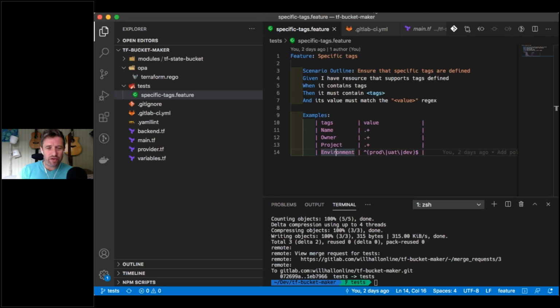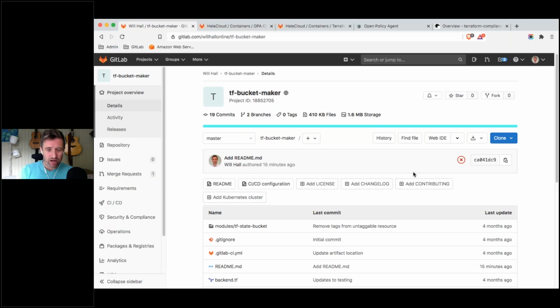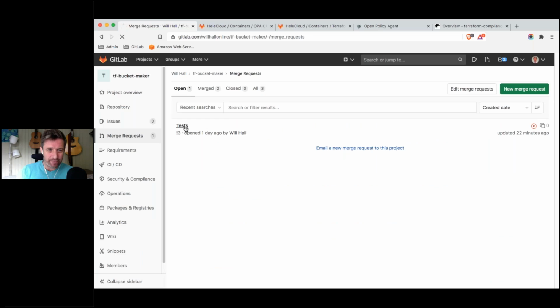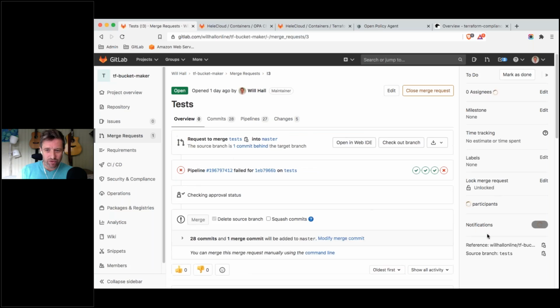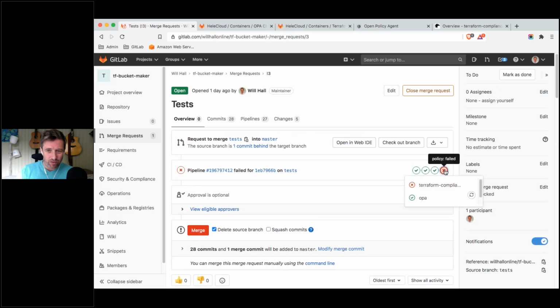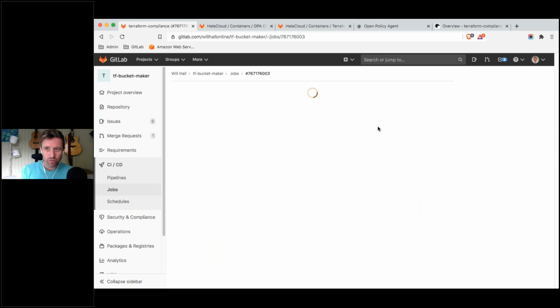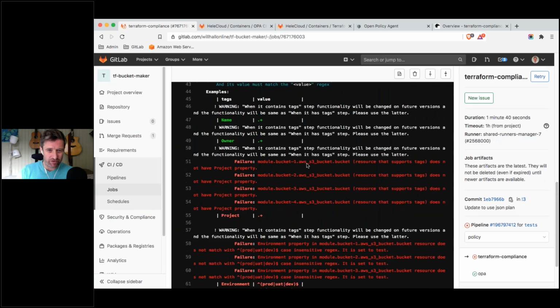Now, the real value that you get behind this is that we get to have things that start looking very similar to what we'd expect to be running, which is that we get our tools. This is in GitLab, and we're looking through our CI build here, and we can see that on the pipeline that's running with Terraform Compliance, we have failed the tests for what we've delivered.